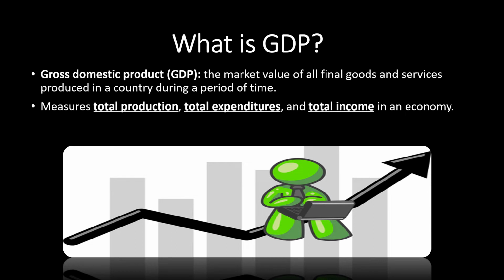In a future video that I'll link, we'll talk about the circular flow diagram that shows why the total production should equal the total expenditures and the total income in an economy. It's also a way of measuring overall well-being, although this is not perfect. And again, there will be a future video and I will link that as well.